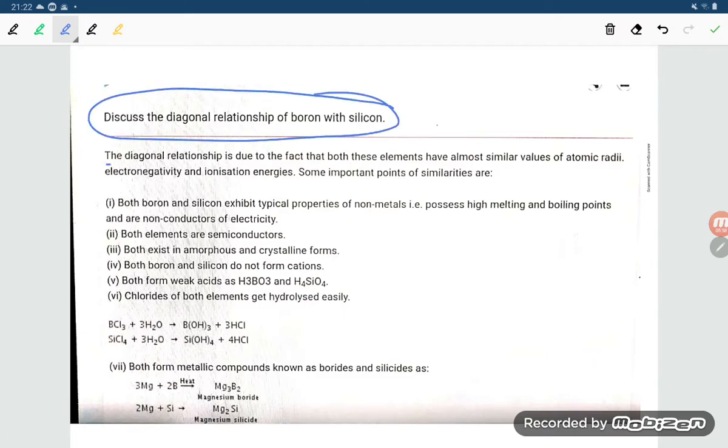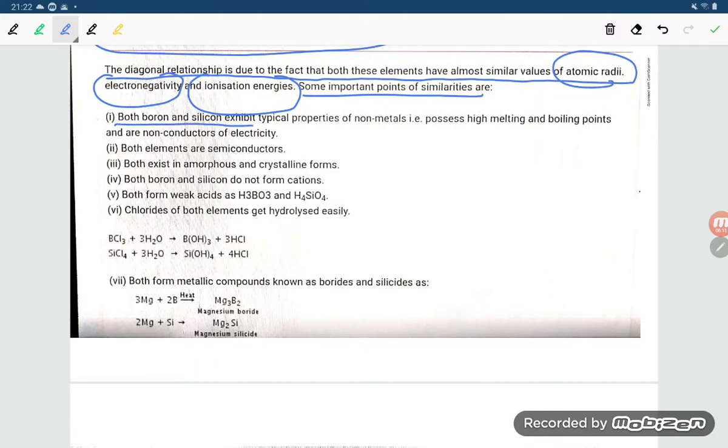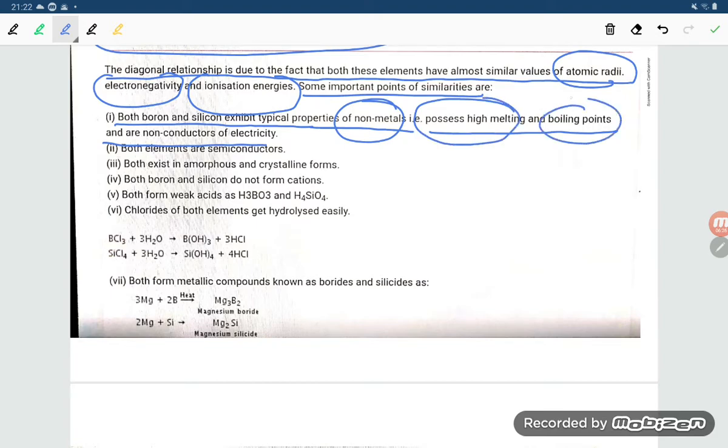Next question, they are saying, discuss the diagonal relationship of boron and silicon chemically. The diagonal relationship is due to the fact that both of these elements have almost similar value of atomic radii, electronegativity, ionization enthalpy. Some important points of similarities: both boron and silicon exhibit typical properties of non-metal, possess high melting point and boiling point, and are non-conductors of electricity.